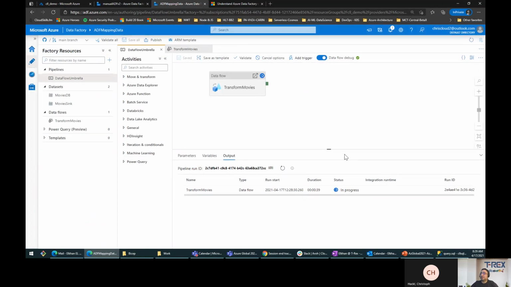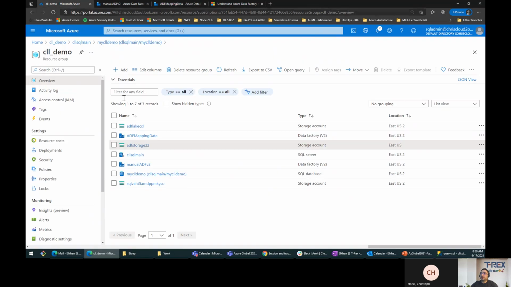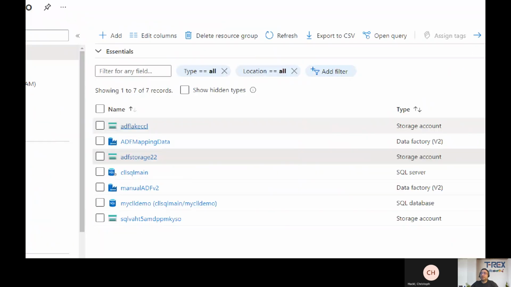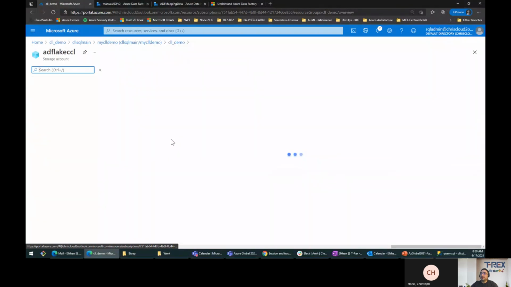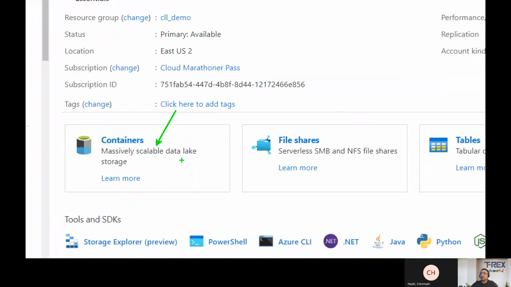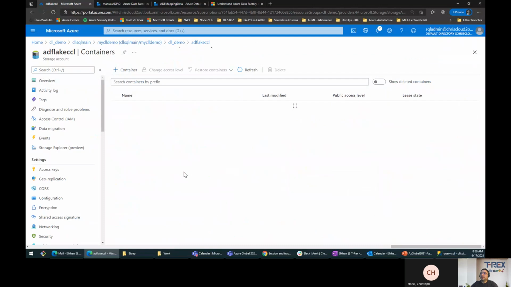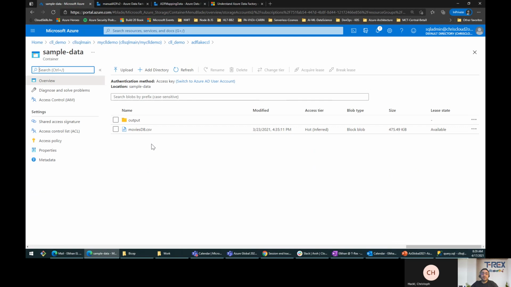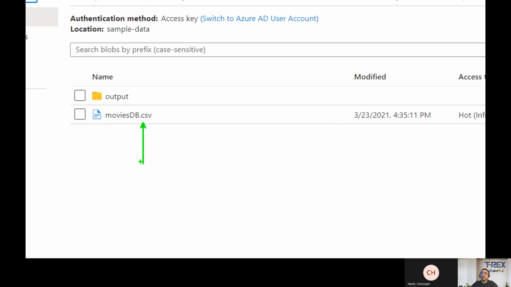Once this runs, basically we'll get some output into our Azure Data Lake storage. And let me switch and show that to you. This is our Azure Data Lake storage that I provisioned here. Okay, and as you see, this is the container that we have. In this container, we have sample data. I will click on it, and here we have the output folder. This is the movies database CSV file that I talked about.